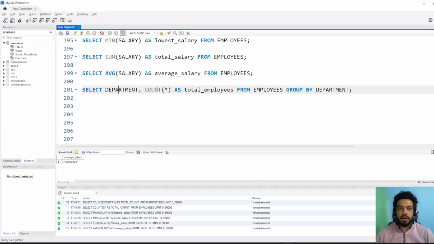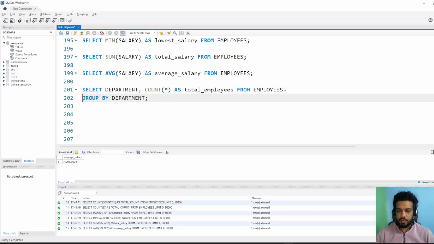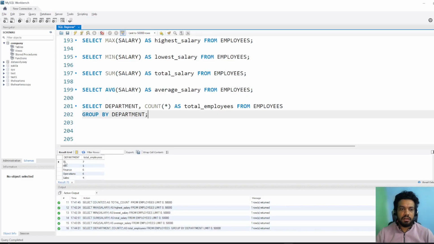I'm saying select department and then count as total employees from employees and then group by department. So now I need the total count for each department. We got the data, and you can see in IT we have 7 employees, in HR we have 5 employees. So this is how, if someone asks you to pivot the data, to summarize the data, you use aggregate functions with group by.